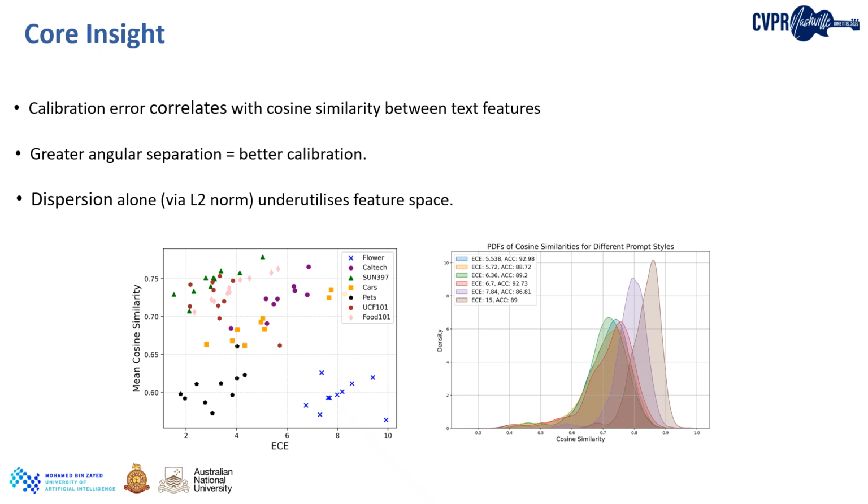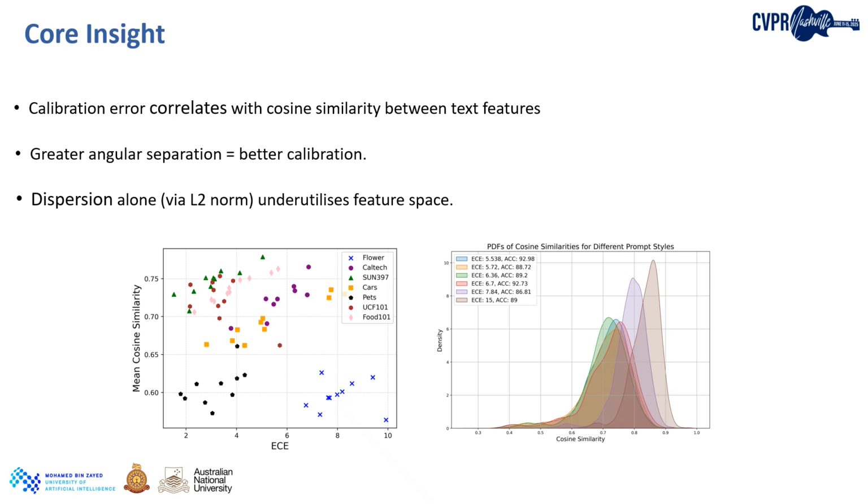This plot shows the probability density of the cosine similarity between class-wise text features. Notice how better calibrated prompts result in a distribution skewed toward lower cosine similarity, meaning greater angular separation. This directly supports our intuition: more orthogonal prompts lead to lower calibration error.